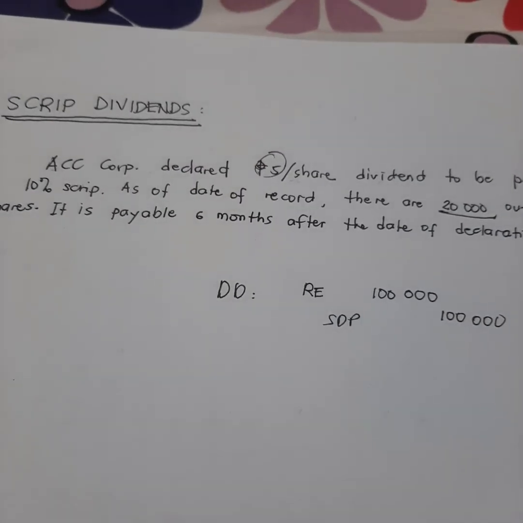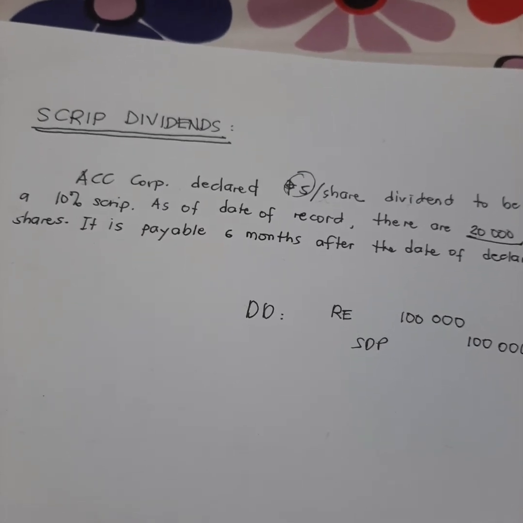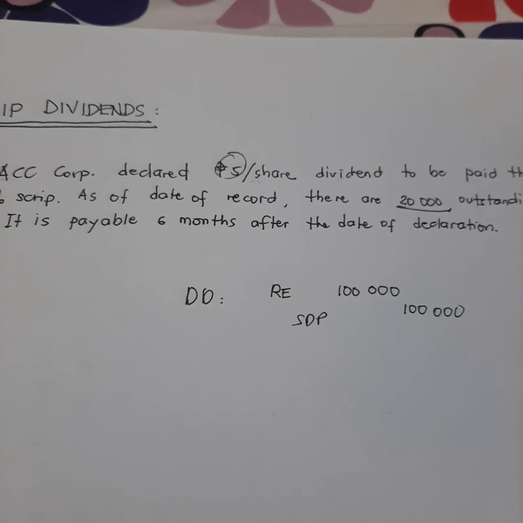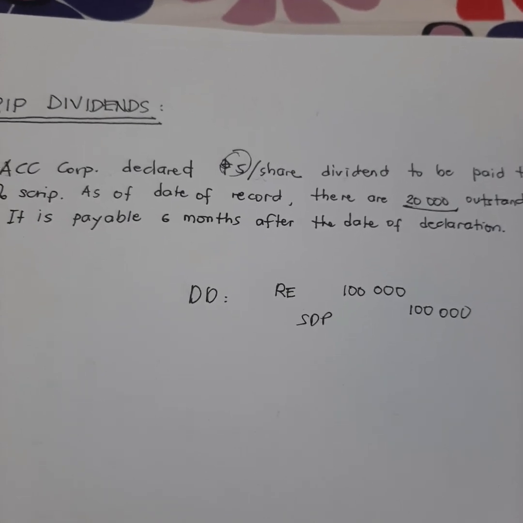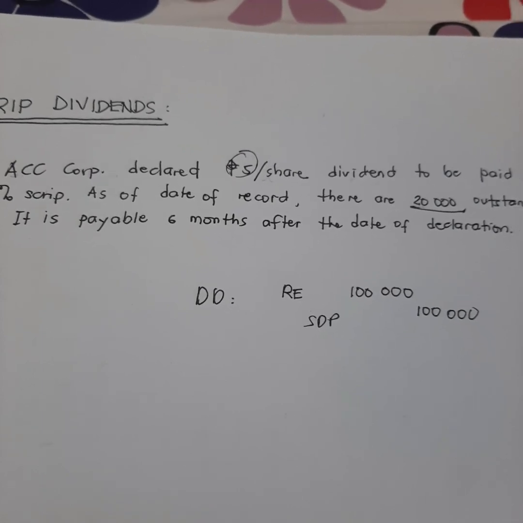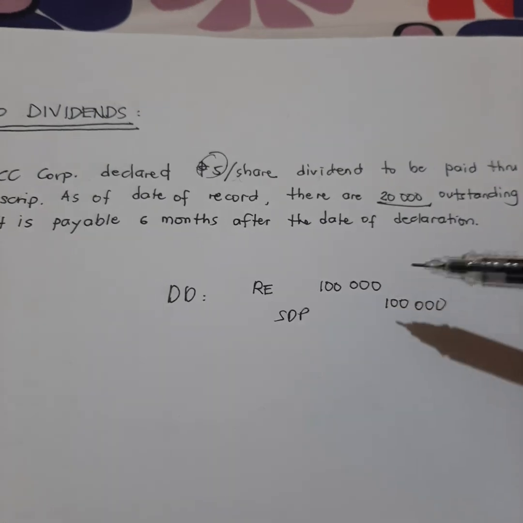Pag may lumipas na isang taon, yung dividends mo na 5 pesos lang, hindi na siya magiging 5 pesos lang. So, tutubo na rin siya. But then, sabi dito, it is payable 6 months after the date of declaration. So, assuming that on the date of the declaration, the scripts were already issued, okay?